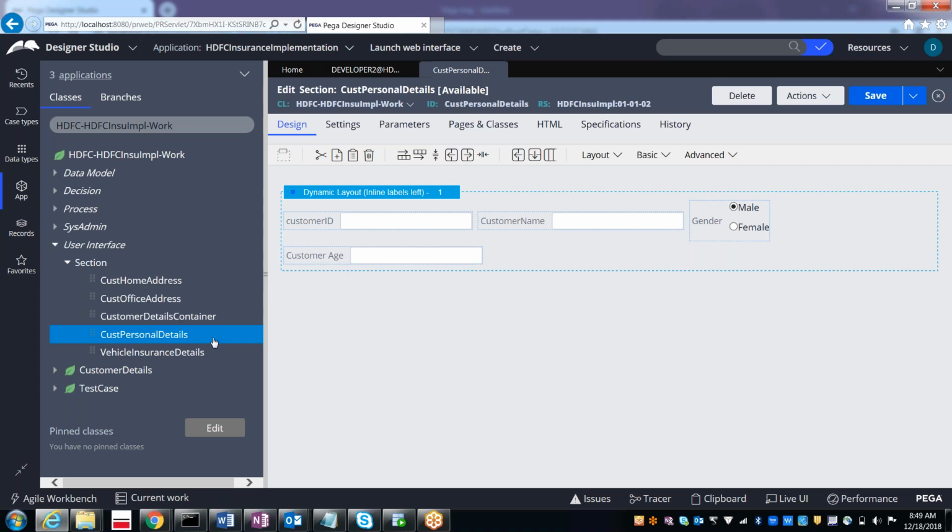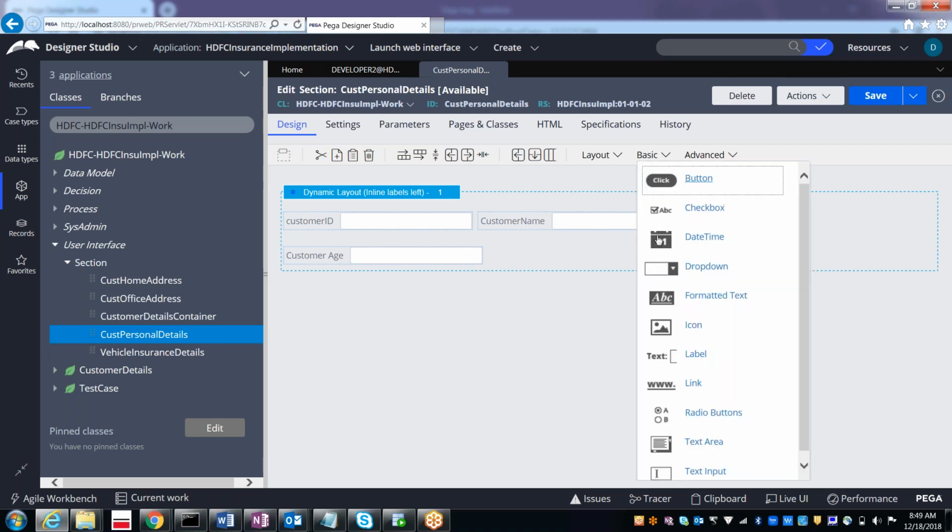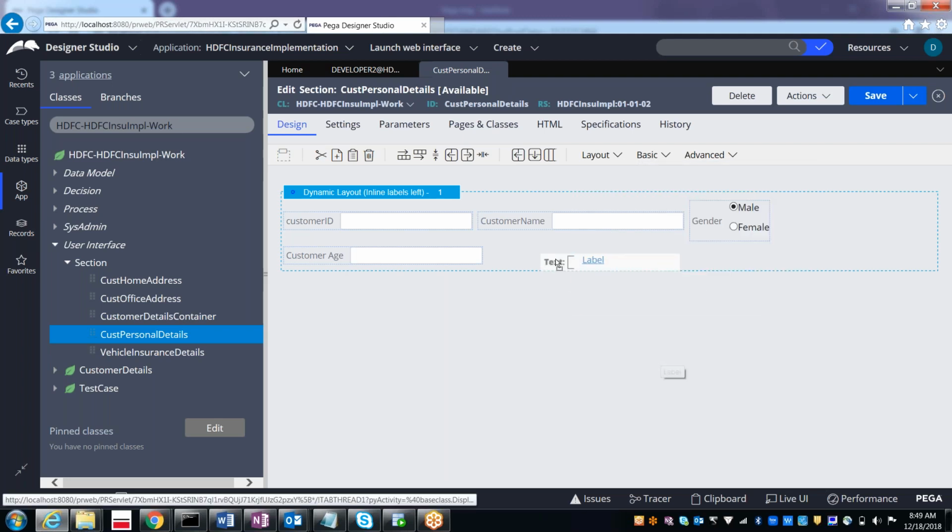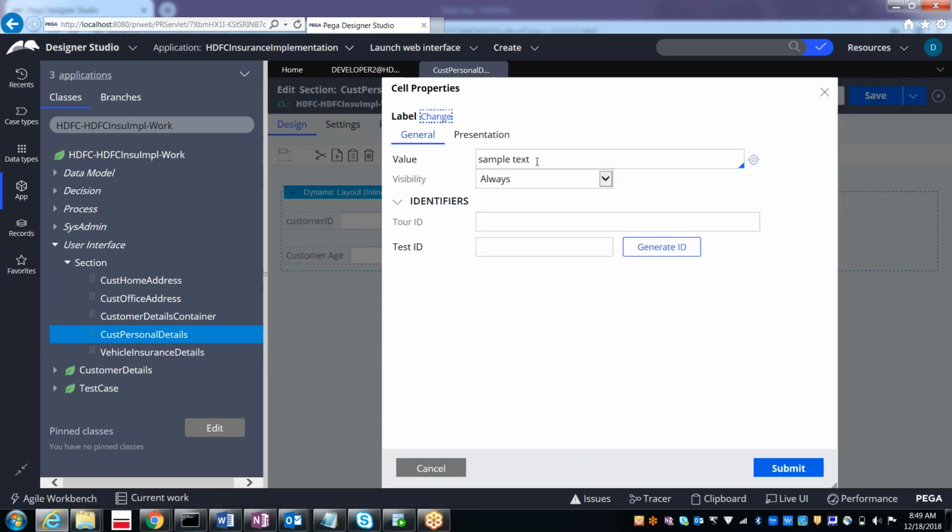So now developer 2 wants to add some text. Label. Just for the example's sake, I am giving the label, but developer 2 may be adding anything. Now remove the sample text.